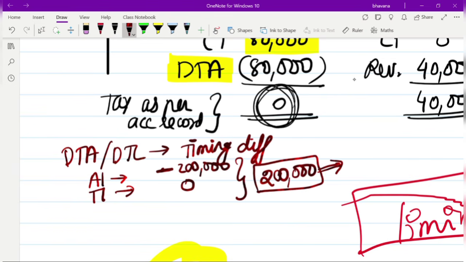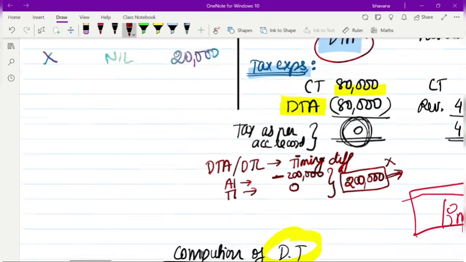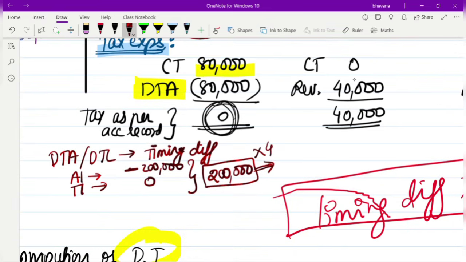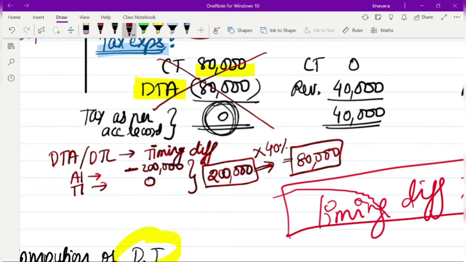So on 2 lakh you have to do 2 lakh into tax percentage. Timing difference into tax percentage. What is the tax percentage? 40 percent, right? So 2 lakh into 40 percent, 80,000 rupees will be your DTA. So I hope you understand now. Just ignore this. So 80,000 will be your DTA in year 1.